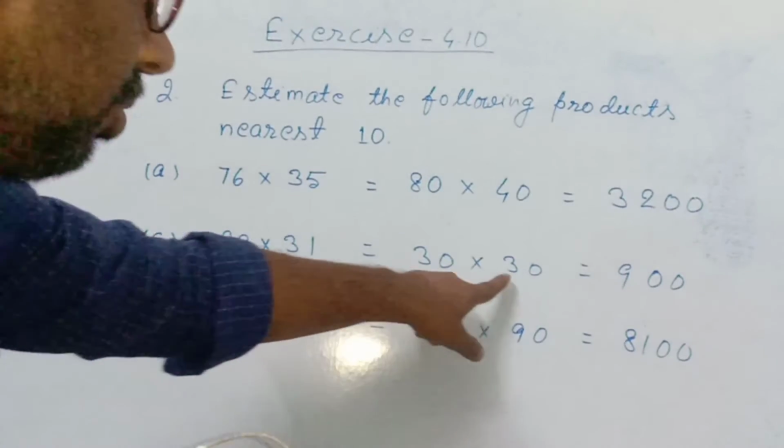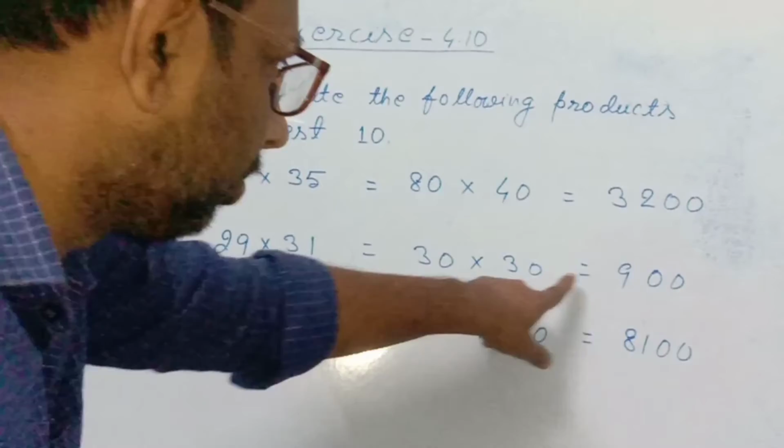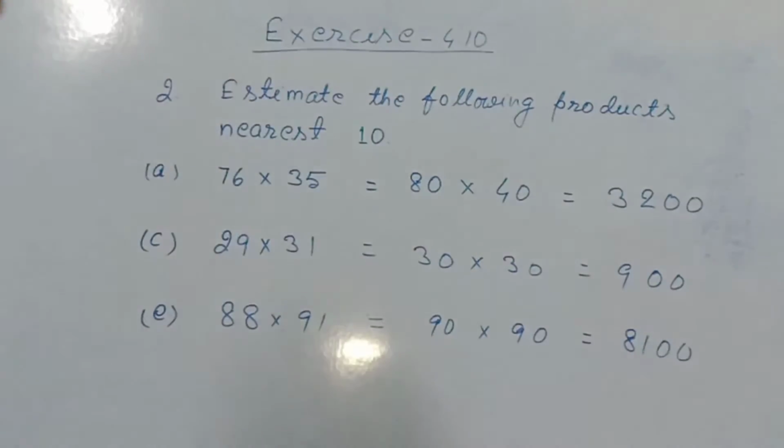You multiply only these two numbers, 3 and 3. 3 into 3 equal to 9, and 1 and 1, 2 zeros. So I kept here 2 zeros.